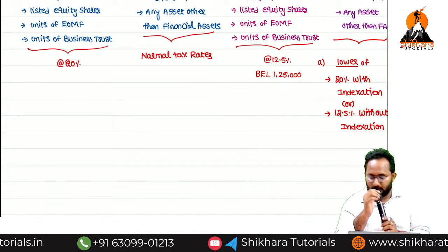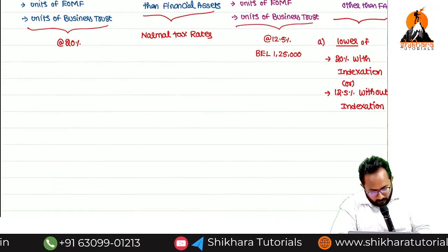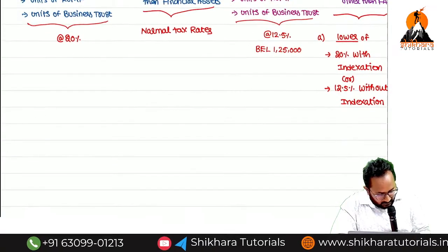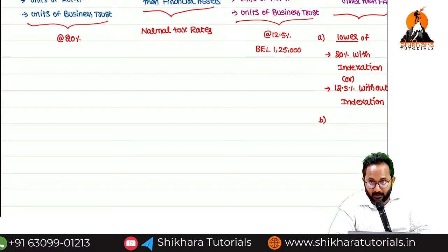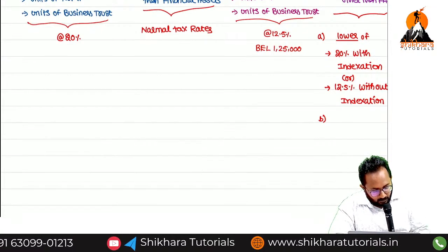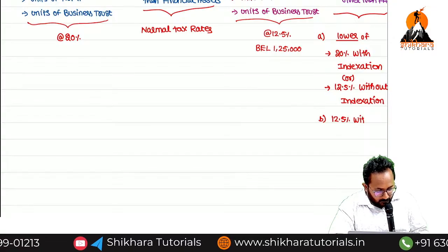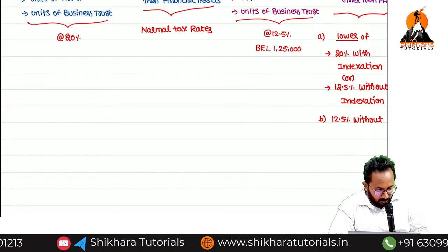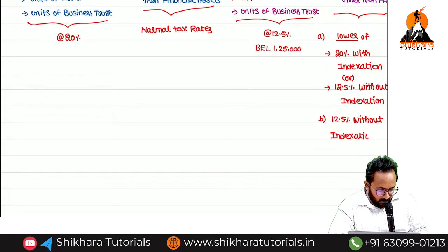12.5. Now, sir, is there another rate? B. Is there any other rate? Mostly we will follow the rate given in point B only. Any idea? 12.5% without indexation.